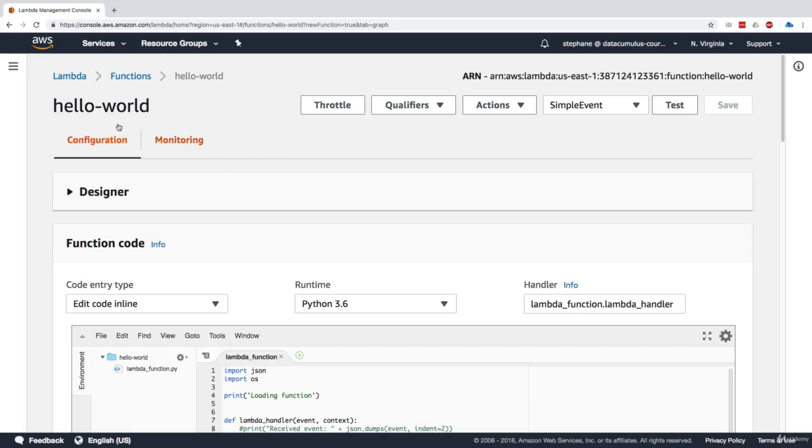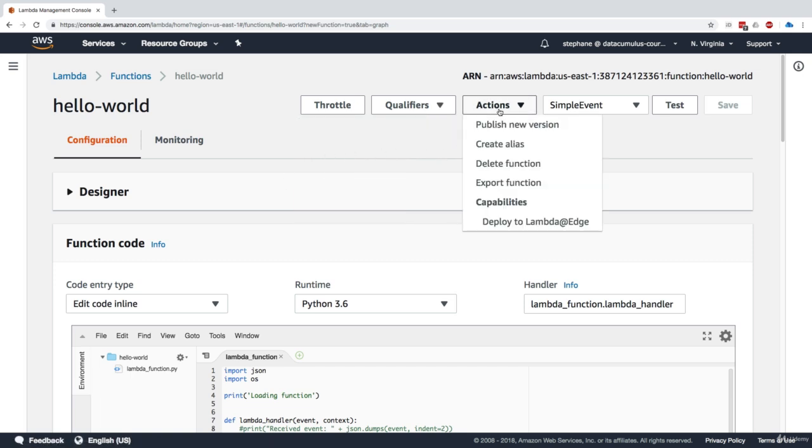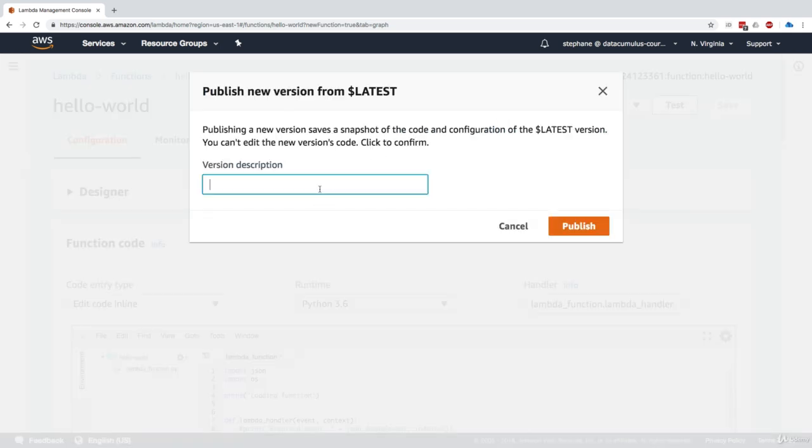Okay, so we are in our hello world function. And as we can see, we have qualifiers, and these are versions and aliases. In terms of versions, we've been working with latest since we started. So here's the latest version, and that's the one we can edit. And aliases, we don't have any. So basically, nothing shows up right here. So let's go ahead and create an action, and we're going to publish a new version. Now this is our first version, so I'll just say the description is first version and click on publish.